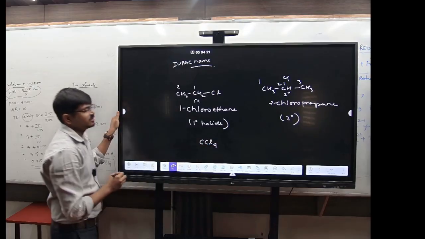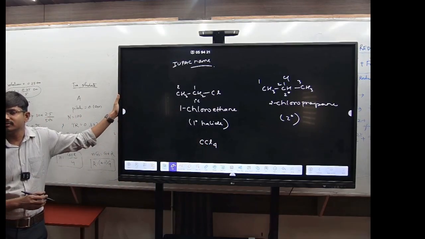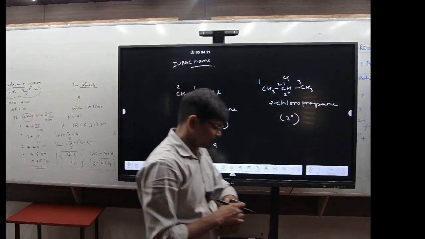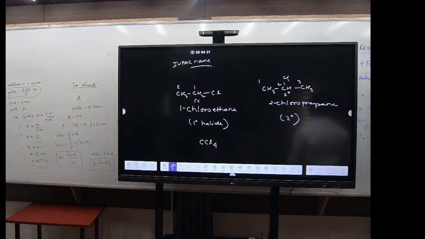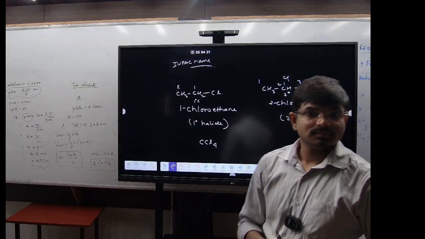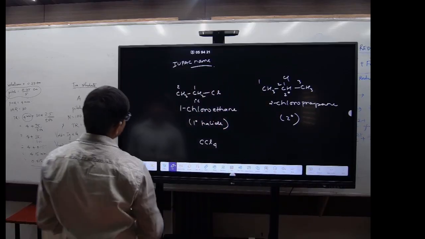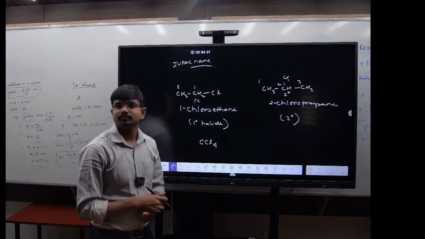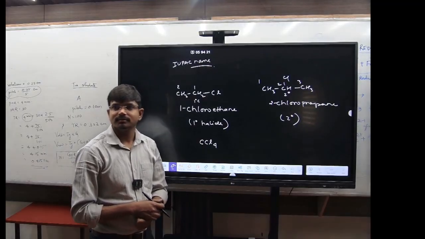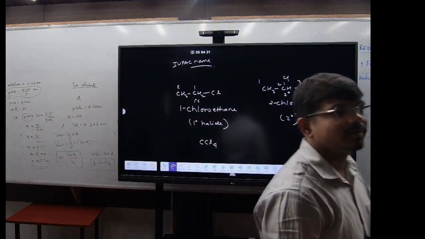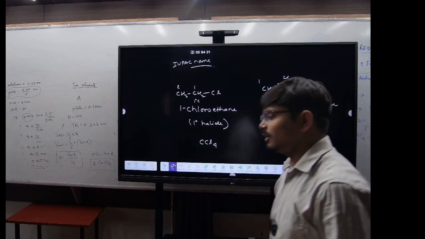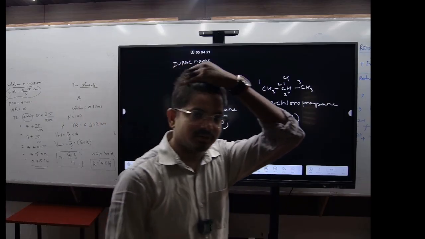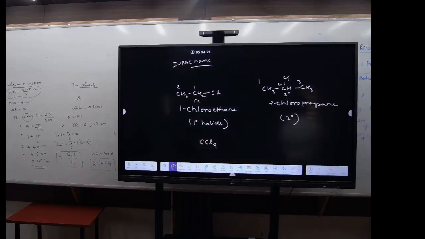The last example, suppose this one, CCl4. What is the IUPAC name for CCl4? Simple one, right? Carbon tetrachloride is the common name. That is not the IUPAC name. What will be the IUPAC name for this one? Anyone?